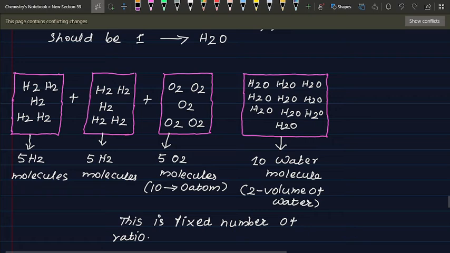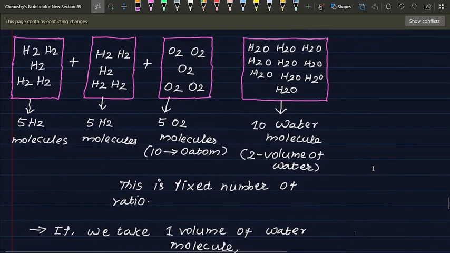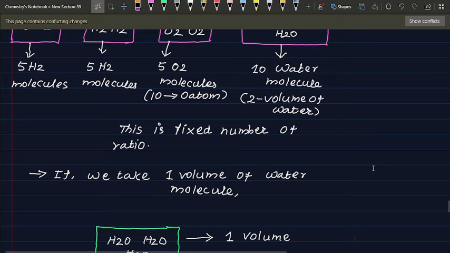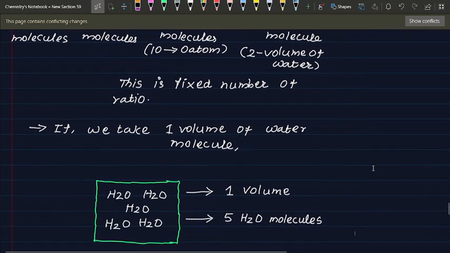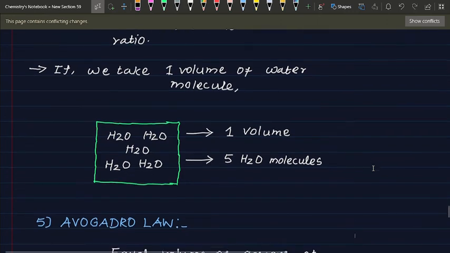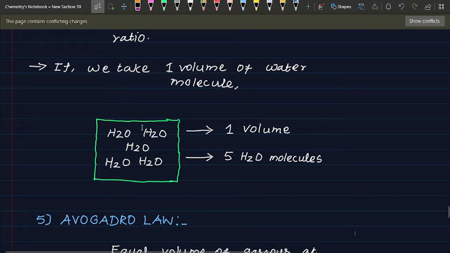So we get 10 water molecules, 2 volumes of water. And this is the fixed ratio. See below. If we take 1 volume of water molecule H2O, here 5 H2O molecules, this is the 1 volume, but 5 H2O molecules.